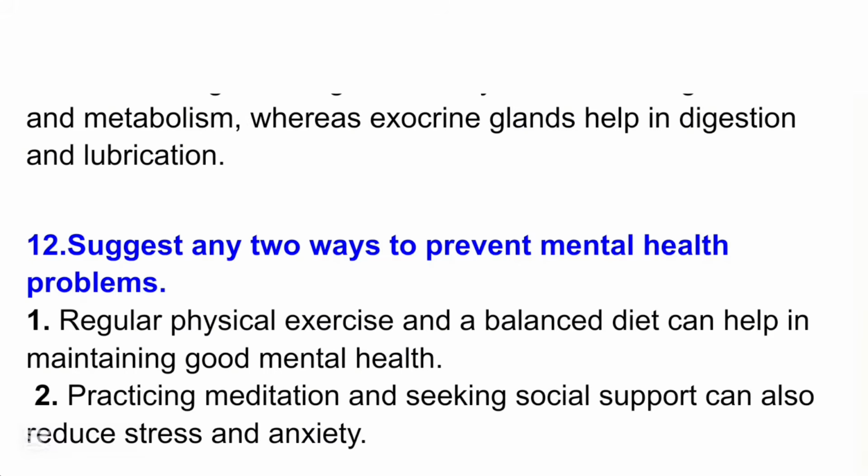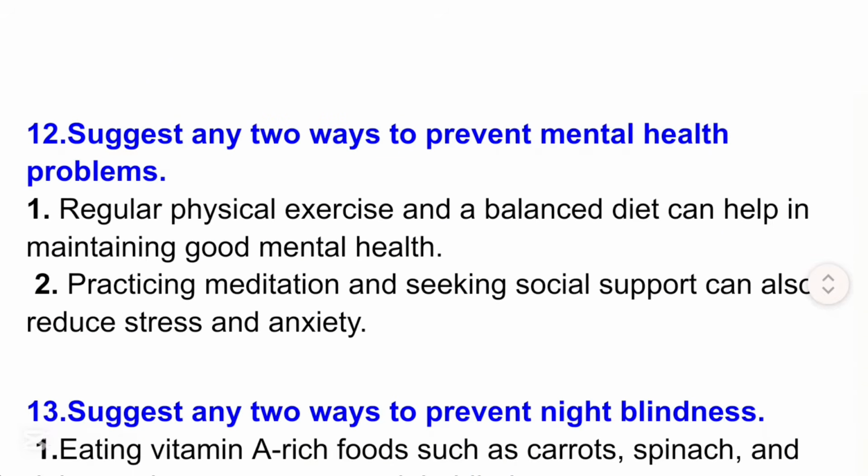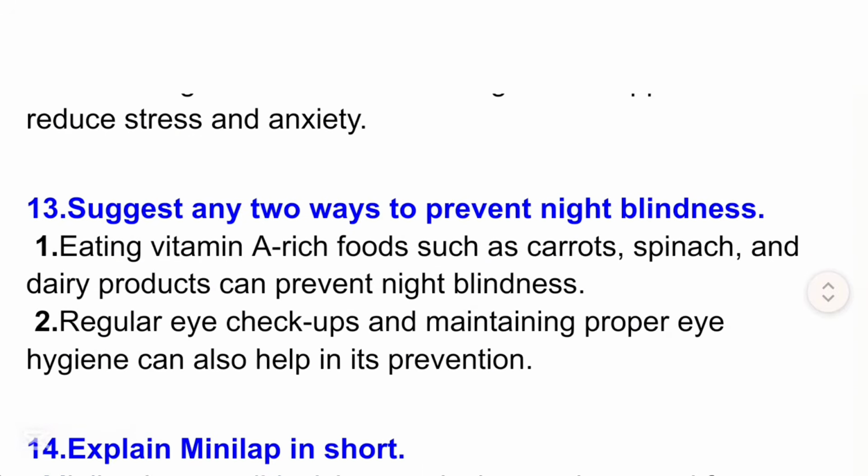12. Suggest any 2 ways to prevent mental health problems. 1. Regular physical exercise and a balanced diet can help in maintaining good mental health. 2. Practicing meditation and seeking social support can also reduce stress and anxiety.